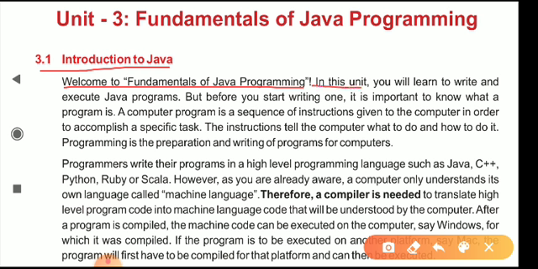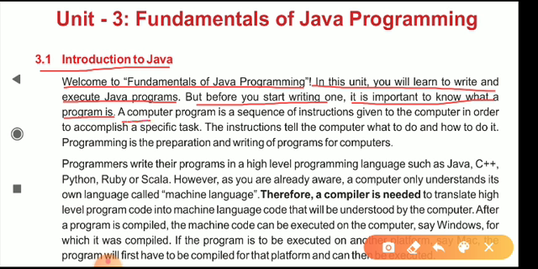In this unit, you will learn to write and execute Java programs, meaning its syntax and how it works. But before you start writing one, it is important to know what a program is. You need to know first what a program is, and only then can you write something.